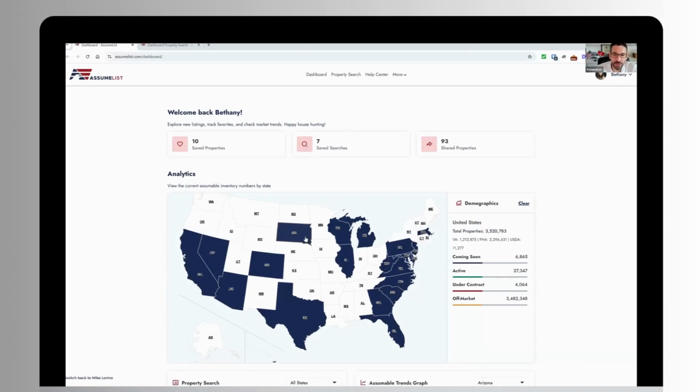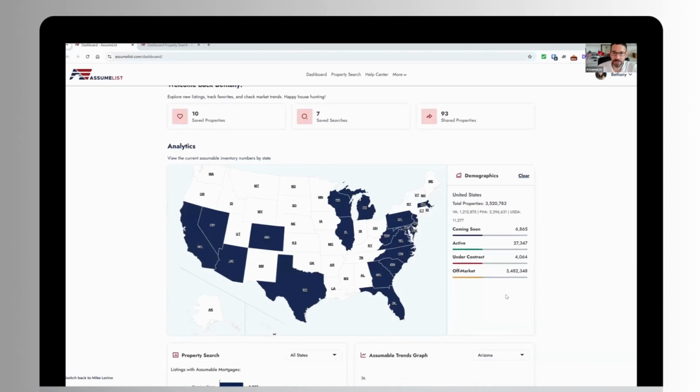I'm going to just do a quick screen share here. What I wanted to start off with is just to orient everybody. You'll see the map of the United States. These are the states in which we currently service. Assumelist is operating in 20 states around the country, and we have a grand total of about 3.5 million records. These are properties with assumable mortgages, all with an interest rate of under 5%. Every property on our website has an interest rate below 5%. The vast majority will have interest rates 3.5% or better.